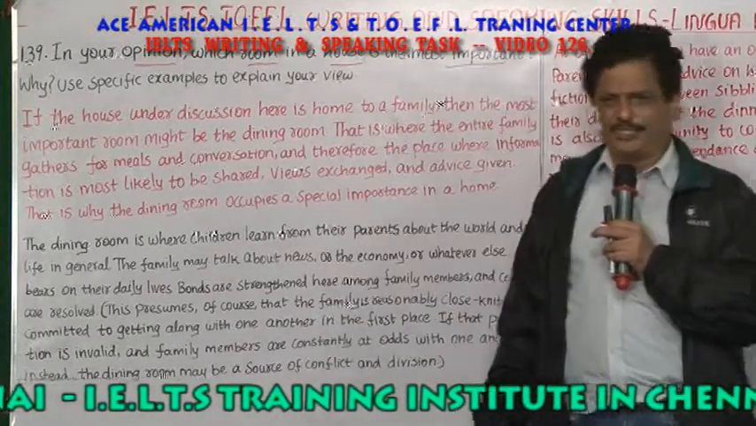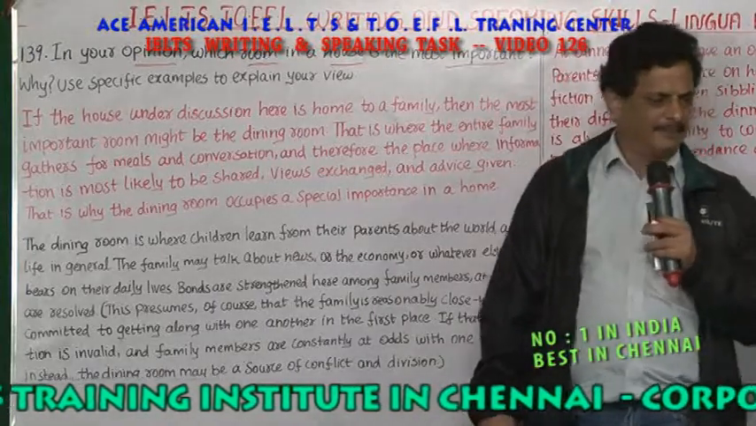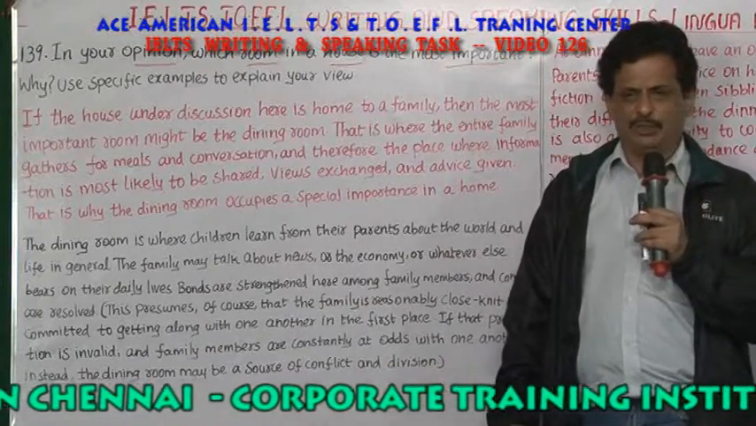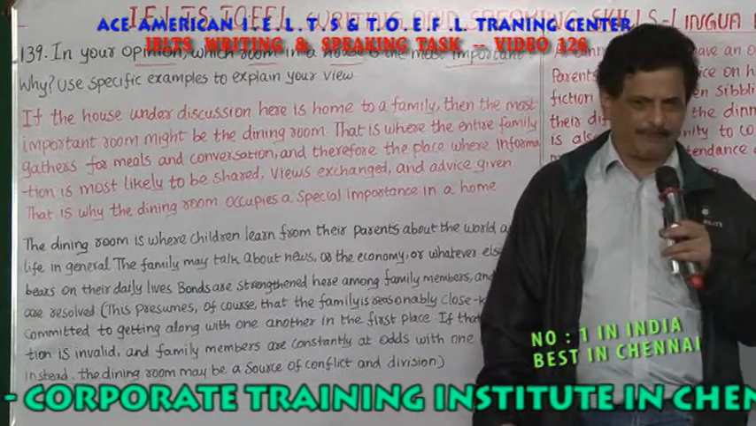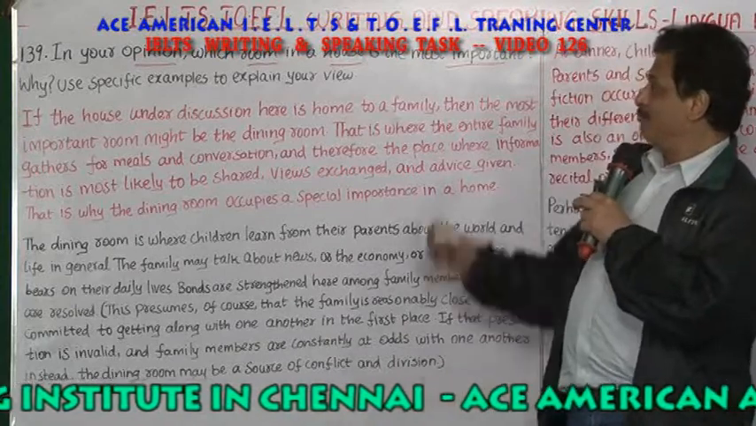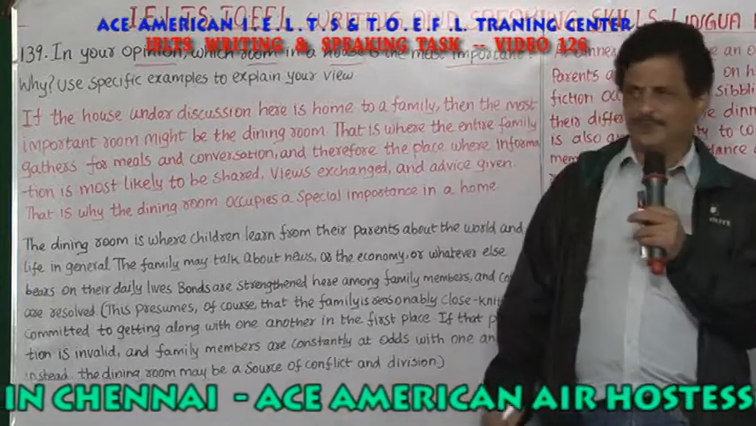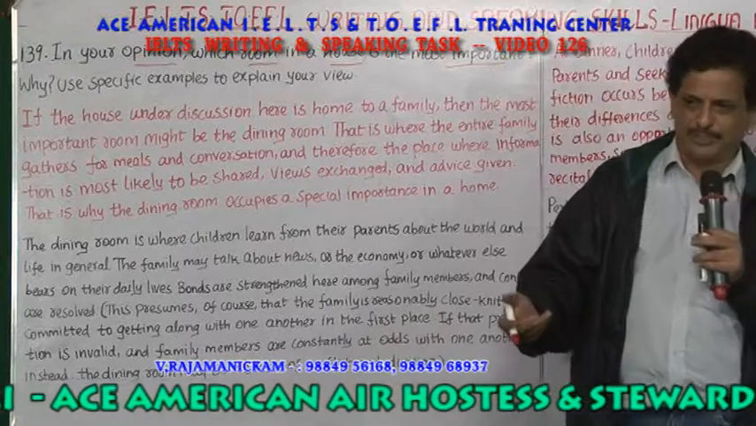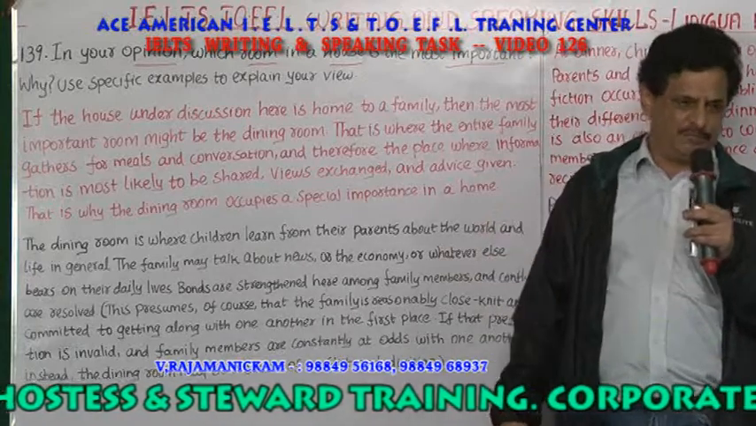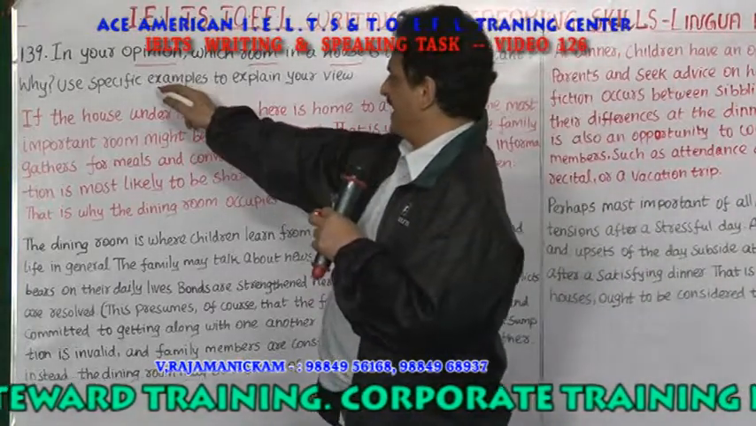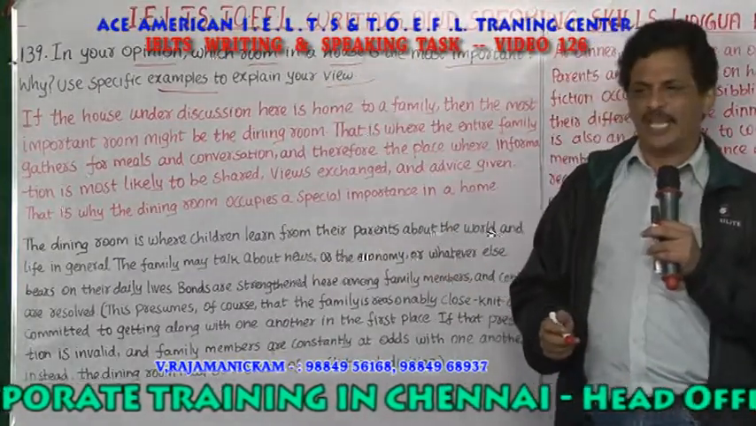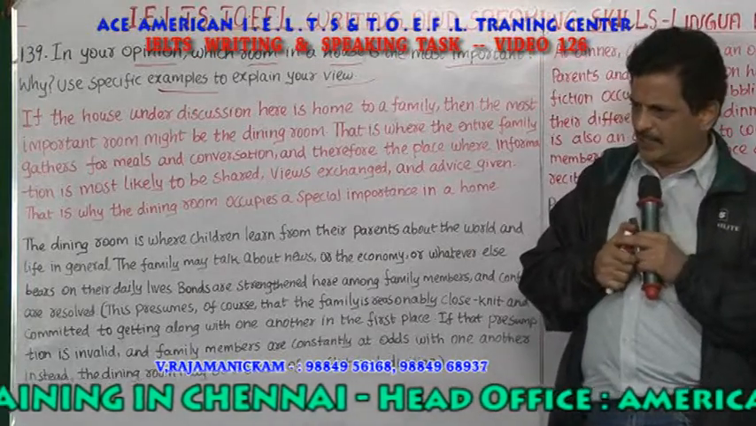So you have different rooms in your house, isn't it? A dining hall, bedroom, bathroom, kitchen, storeroom, veranda, balcony. So which place in your home do you think is most important according to you? Whether it is bedroom or bathroom or kitchen, you have to say it and you have to say why it is so important. You have to use specific examples to explain your view. Hope you are able to understand the question. Are you clear about the question?